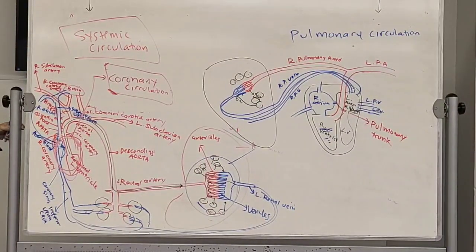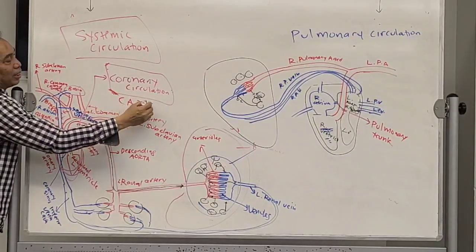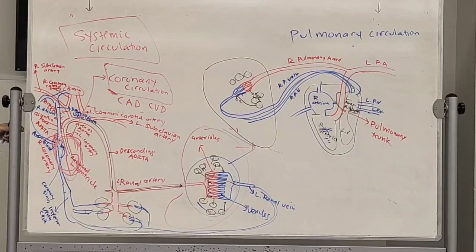Because sometimes there are so many things that can block the arteries that go to the heart. Therefore, you have CAD, CVD. It's the same name actually. What is that? Coronary artery disease, and there's a blocking in the artery. Or cardiovascular disease. This is the same.